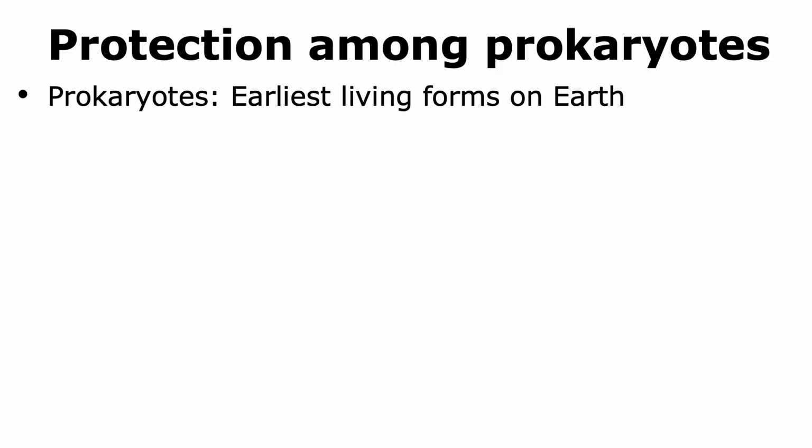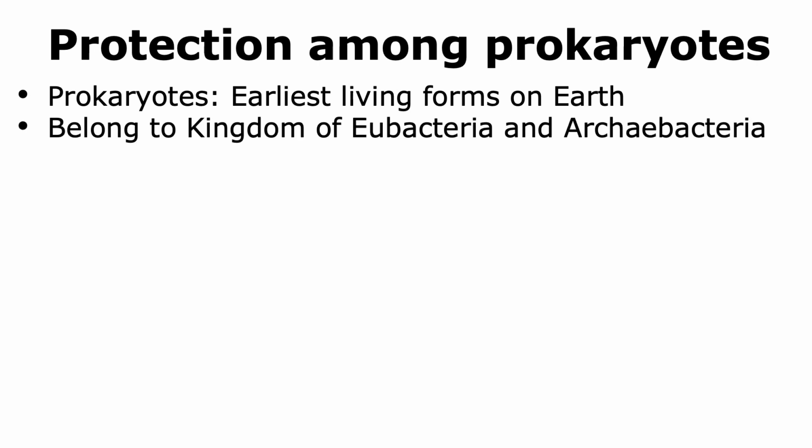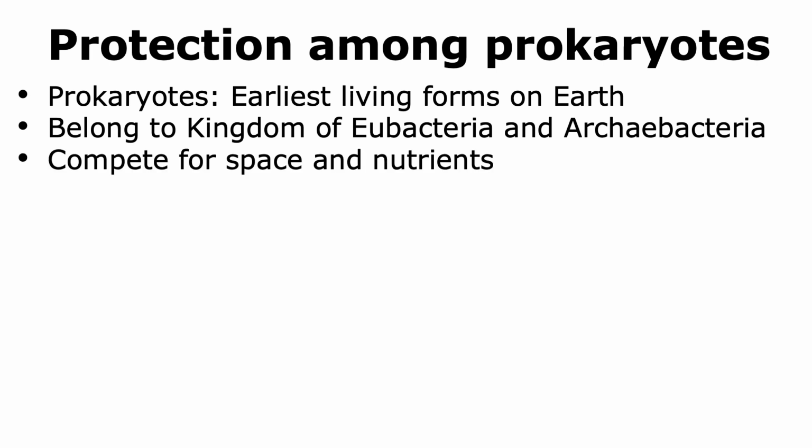Prokaryotes are the earliest living forms that evolved on Earth, and they can be grouped in the kingdom of eubacteria and archaebacteria. Prokaryotes are unicellular, and they do not have membrane-bound organelles inside their cells. They compete with each other for space and nutrients, and so they have evolved different mechanisms to protect themselves from other organisms.